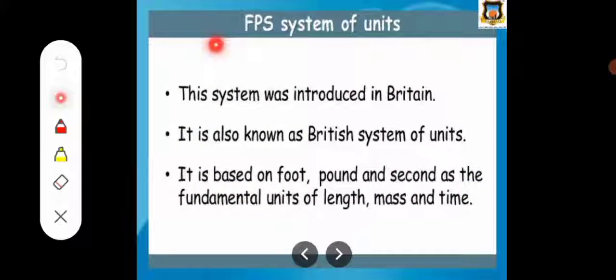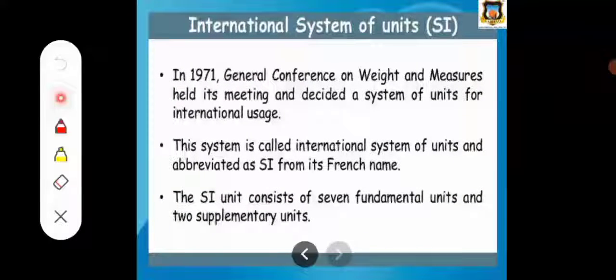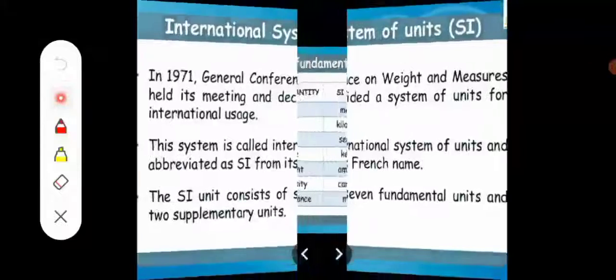And the third one is the FPS system. It is a very old system. This system was introduced in Britain, so it is also known as the British system of units, and it is based on foot, pound and second as the fundamental units of length, mass and time. So these are the three types of systems: MKS, CGS and FPS.